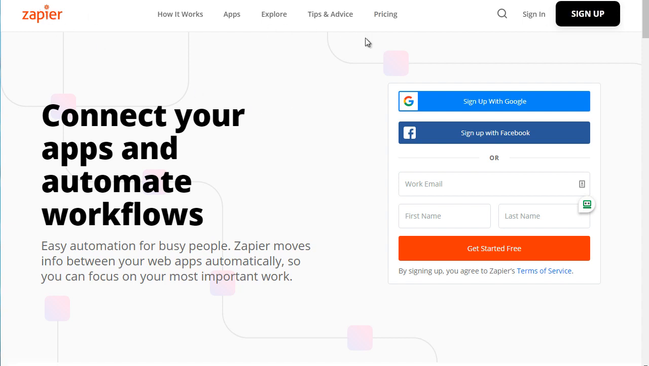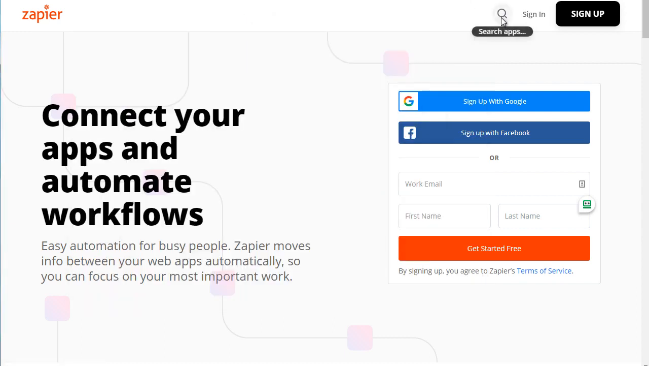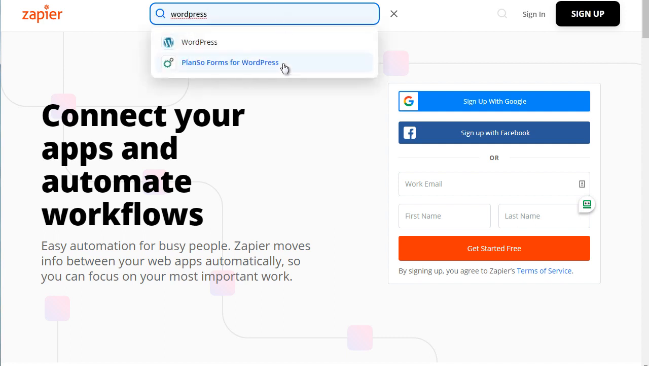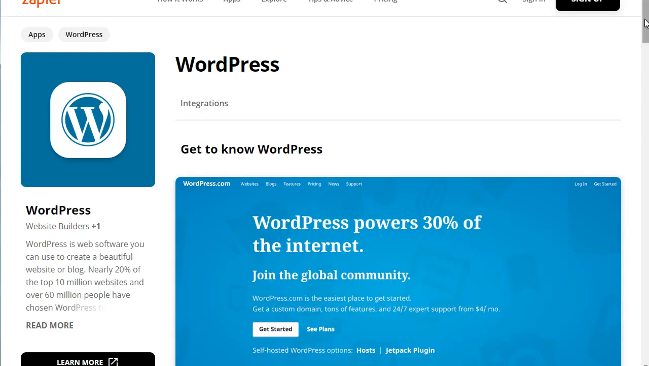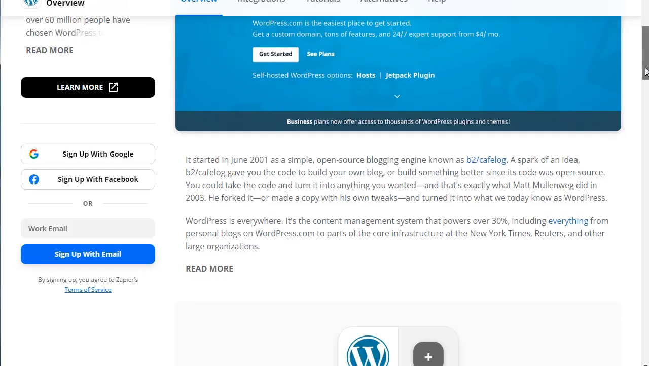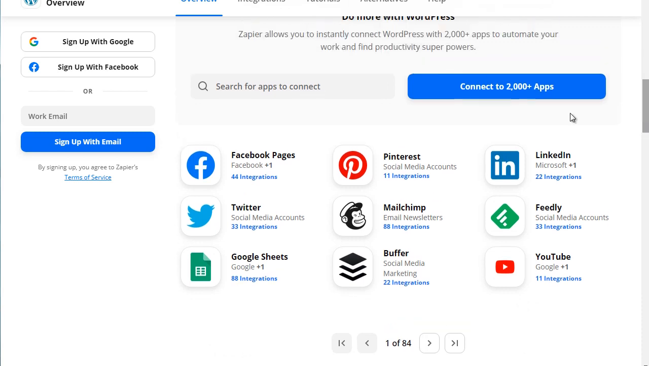But if you go to Zapier and you do a search, let's go to here, do a search for WordPress. You can kind of get an idea of all the sorts of different scenarios that are available to you. So what this will do is it'll connect to your blog like so, and then you can connect them to all sorts of other apps such as Facebook pages, Pinterest, LinkedIn, Twitter, and all these other social media platforms like